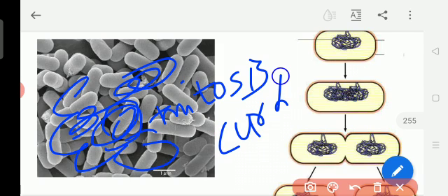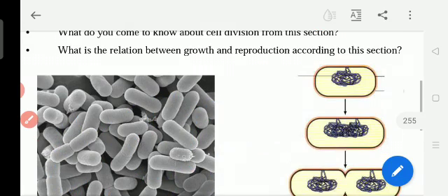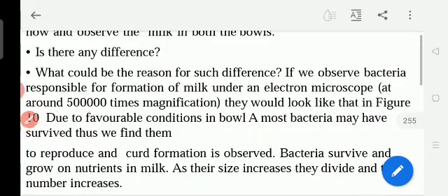That is why milk is like liquid, but curd is like a solid. Milk is watery, but curd is strong. Because of this multiple division of the bacteria, taking place by mitosis.